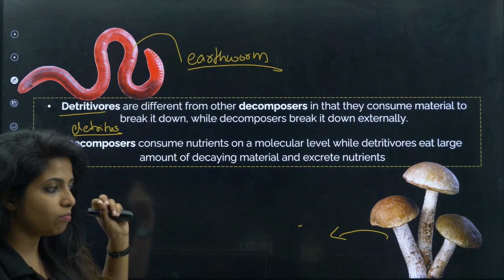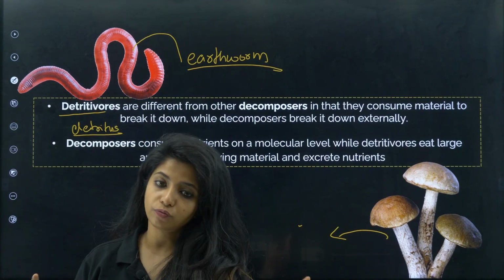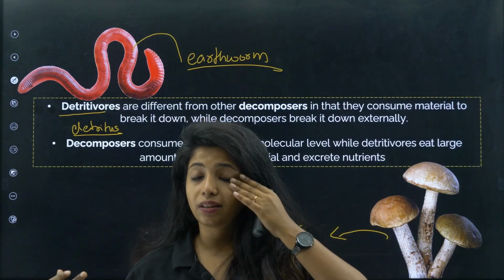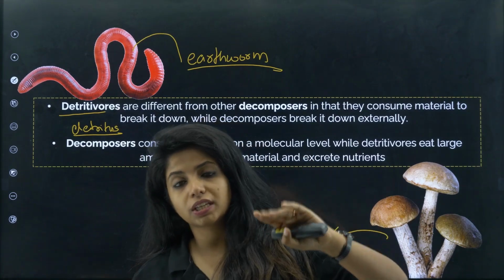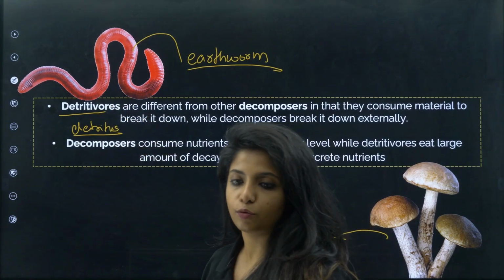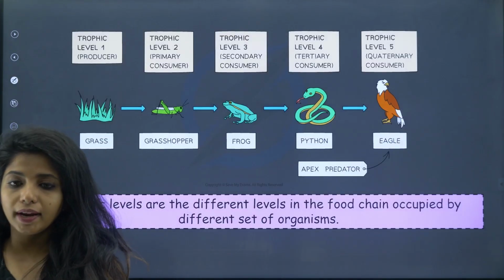Please remember that. And why are we studying it over here? Because we are studying about biotic factors. What all biotic things, living things, are there in our system. So producers are there, consumers are there, and then come these things, that is detritivores and decomposers. Agree? Can we go ahead?